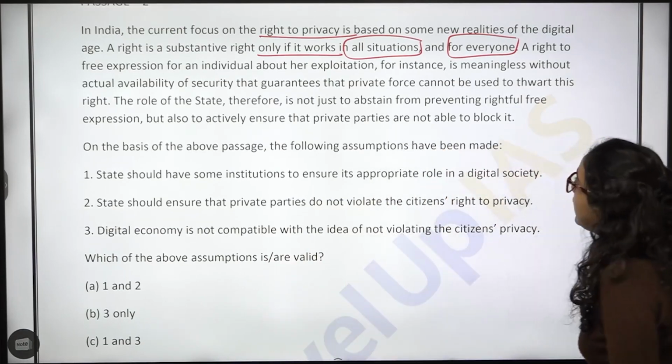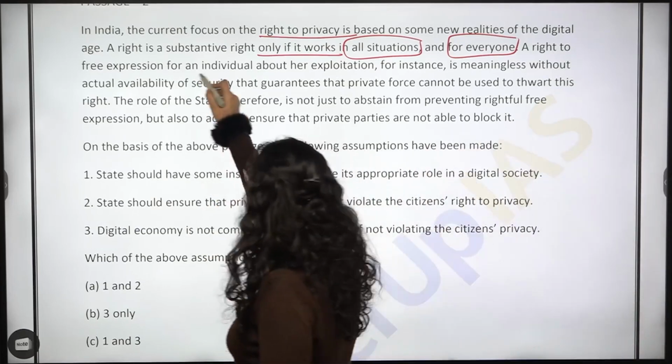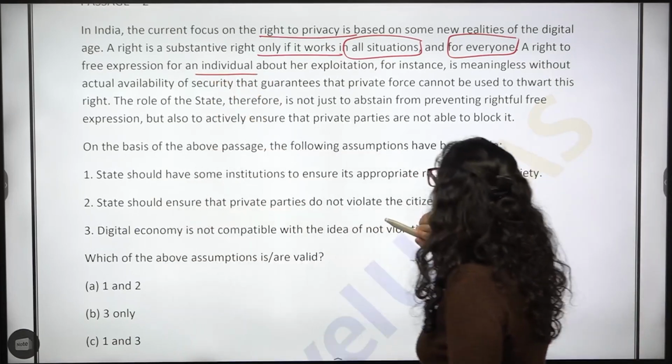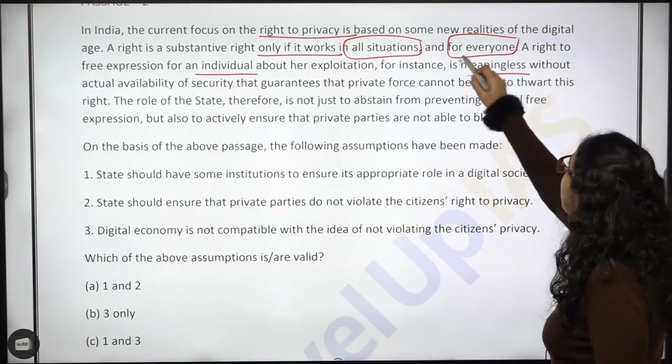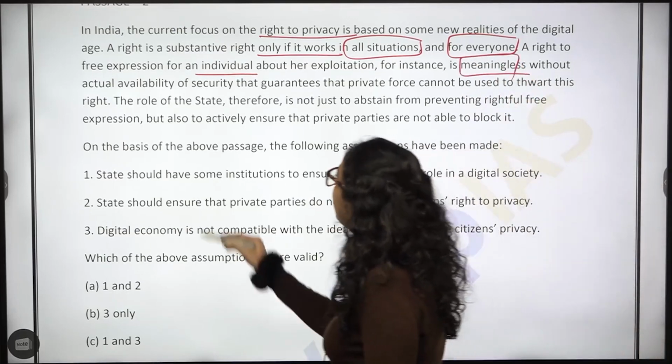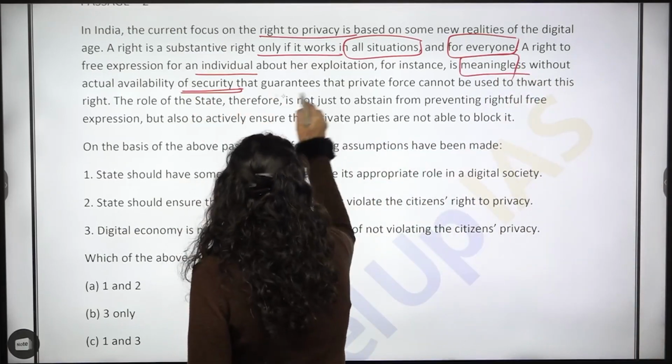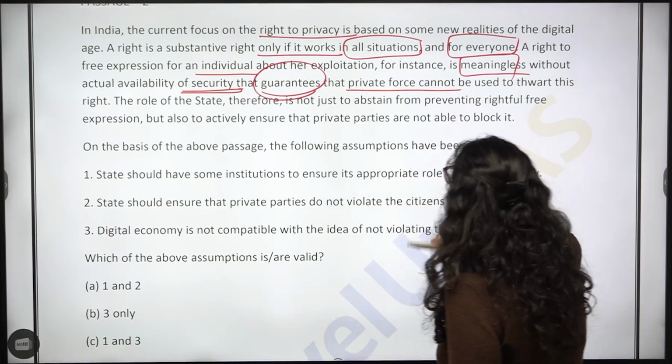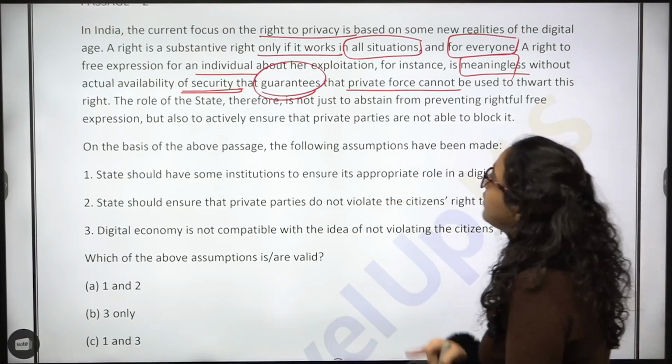Okay, a right to free expression for an individual about her exploitation, for instance, is meaningless without actual availability of security that guarantees that private force cannot be used to thwart this right.